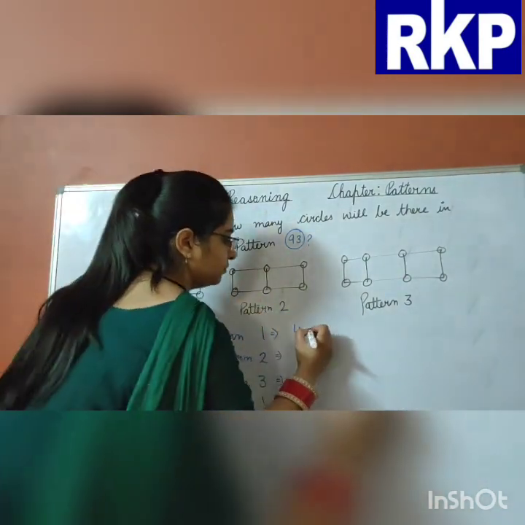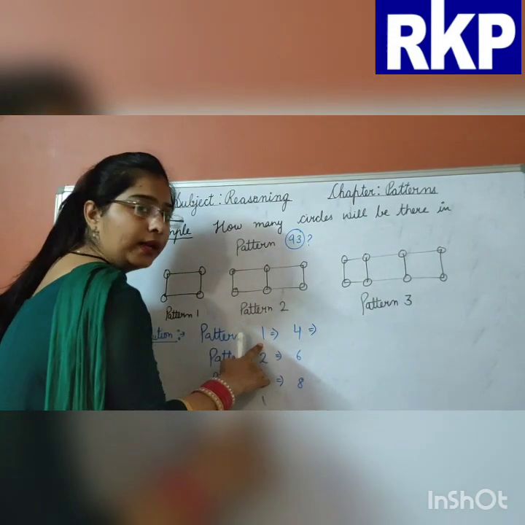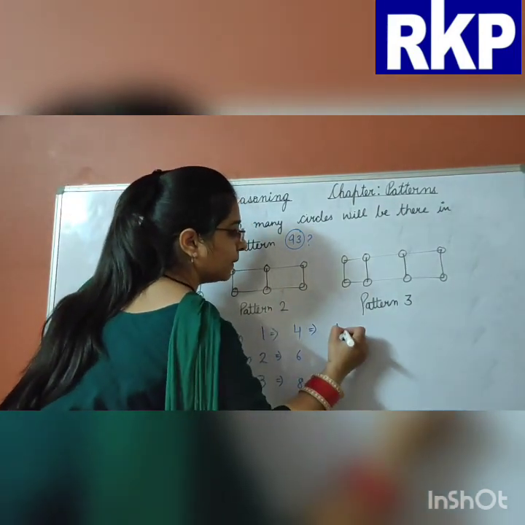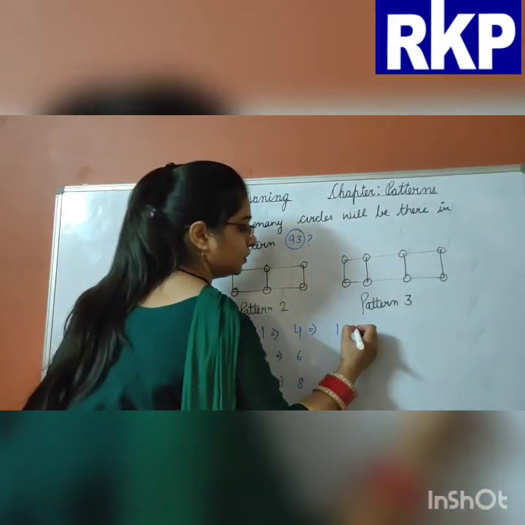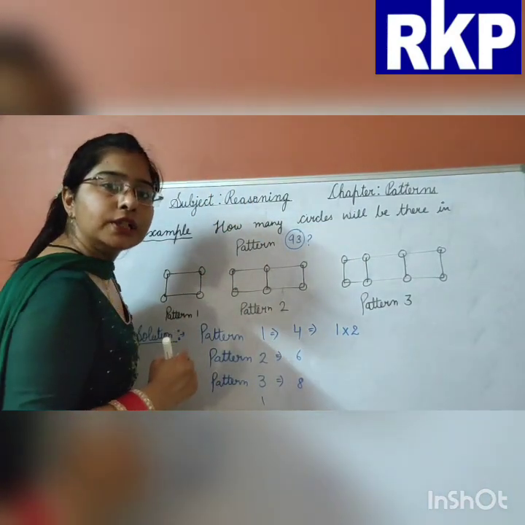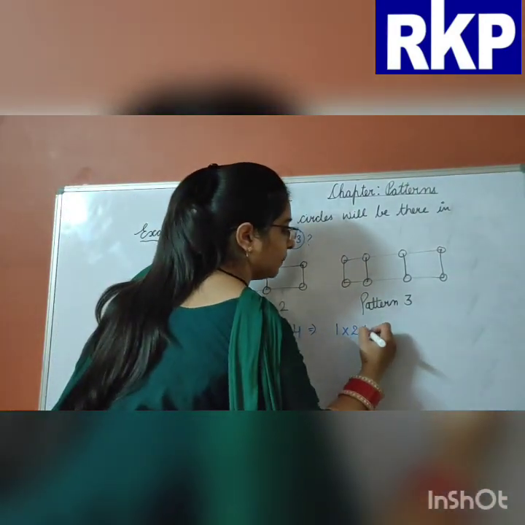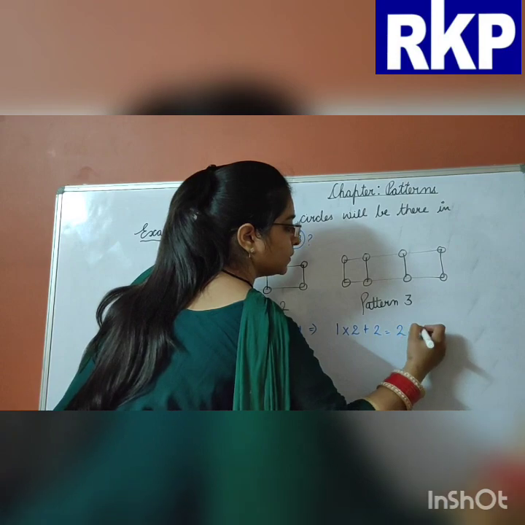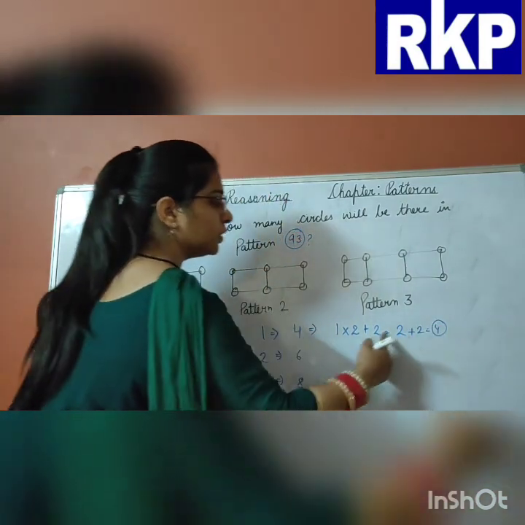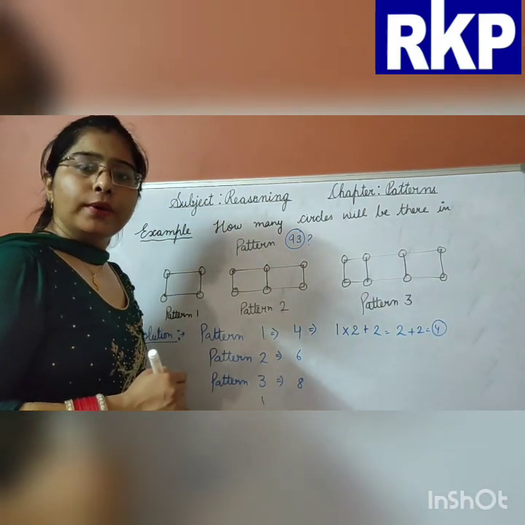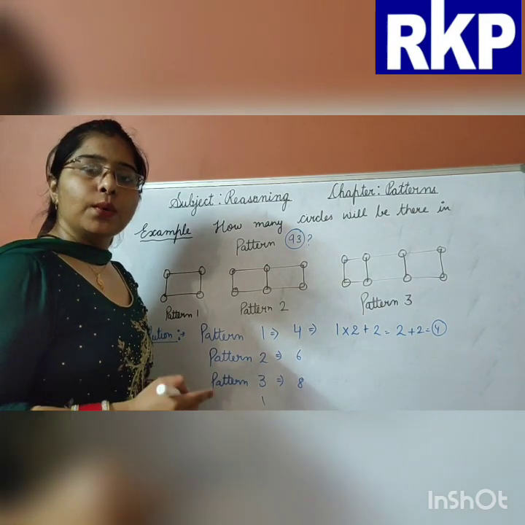Now, pattern number 1, multiply by 2. 1 2s are 2, plus 2, 2 plus 2, 4. This is also a way to find out the values, to find out the required answer.